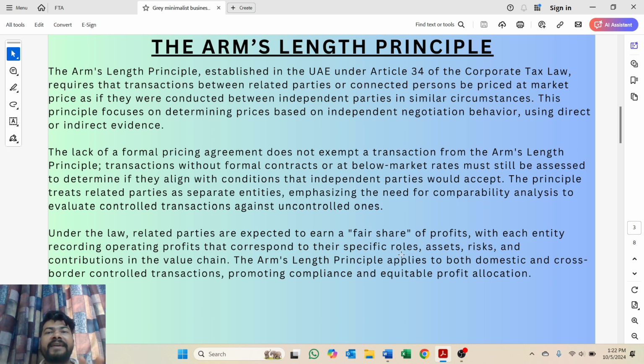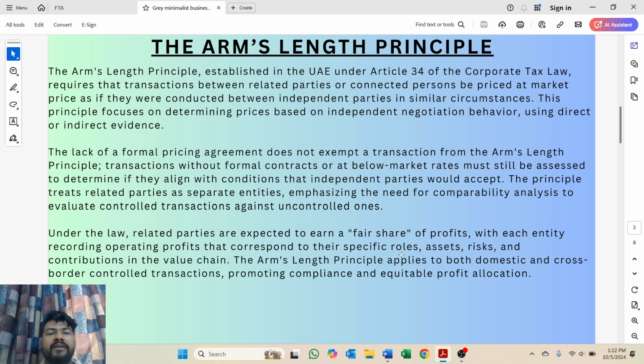Suppose company A and company B are related parties, and they don't have any agreement for the pricing of any goods and services. Even if they don't have any formal pricing agreement, they are not exempted from using the arm's length principle. They have to use the arm's length principle, because it treats these parties as separate entities, which creates the need for making a comparability analysis to evaluate controlled transactions against uncontrolled transactions.